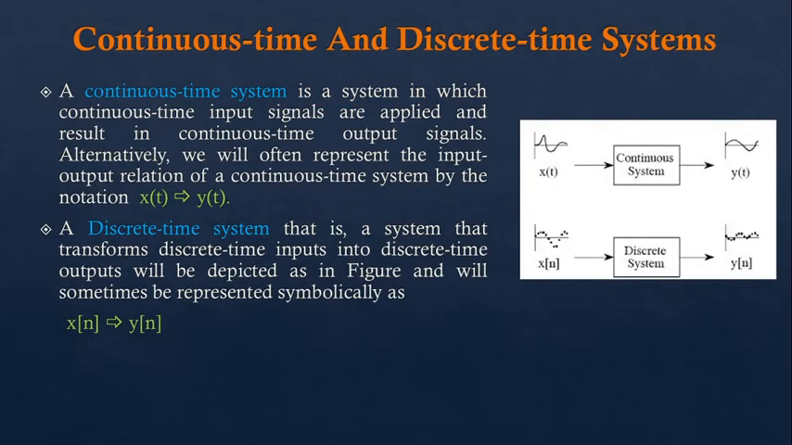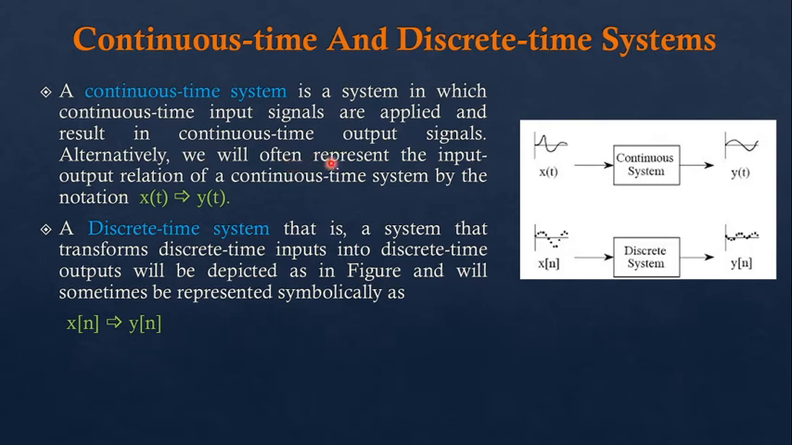So first of all we are going to study the continuous time and discrete time system. What is a continuous time system? A continuous time system is a system in which continuous time input signals are applied and result in continuous time output signals. So whenever we give a continuous time signal as an input and we get a continuous time signal as an output, we call the system a continuous time system.